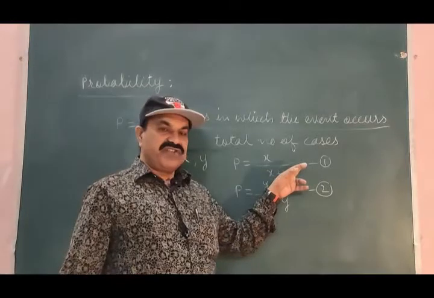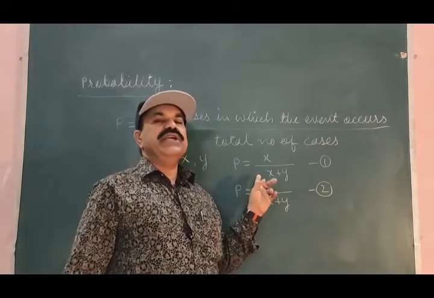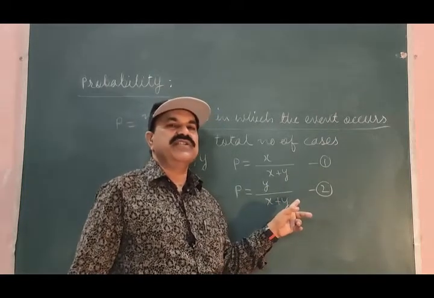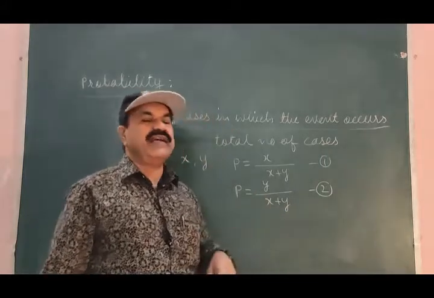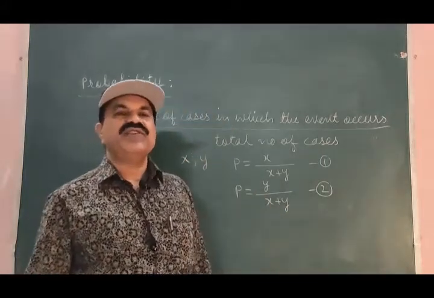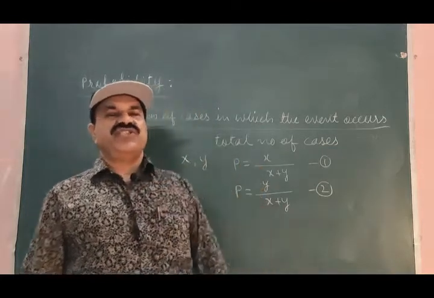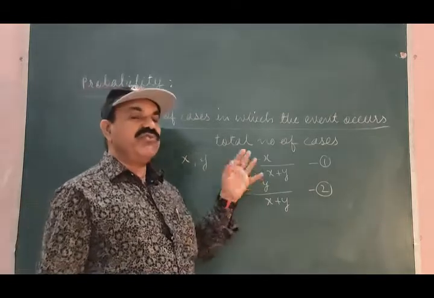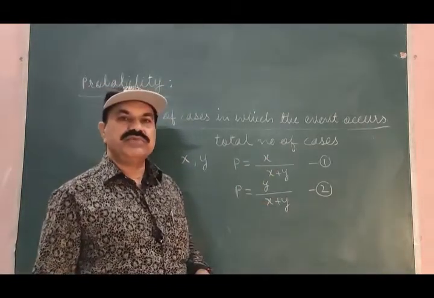If we look into equation 1, we find that probability of occurrence of the event is a fraction. Similarly, from equation 2, probability of non-occurrence of the event is also a fraction. Then what should be the total probability from equations 1 and 2?